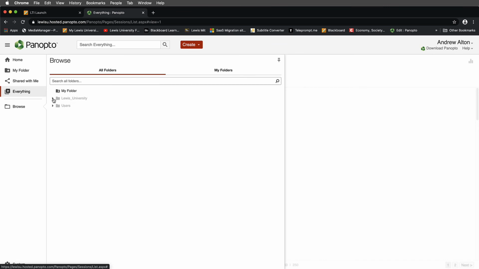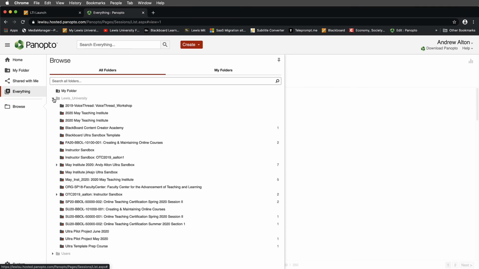The other thing I want to show you is the users. Notice if I select users here, this tells me the different folders that I have for this course that are assigned here. So kind of keep that in mind as you work through that.